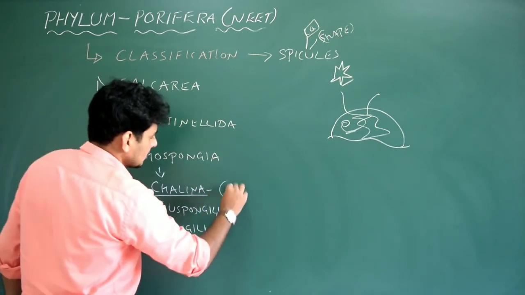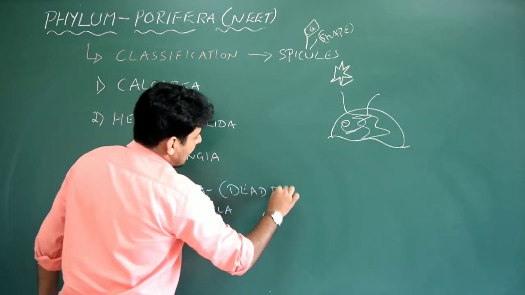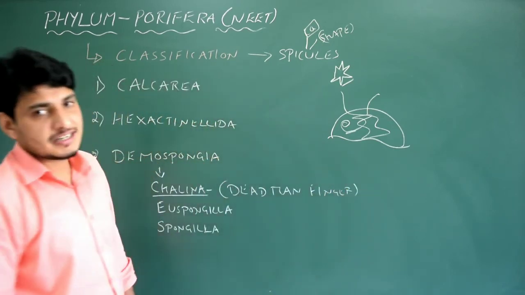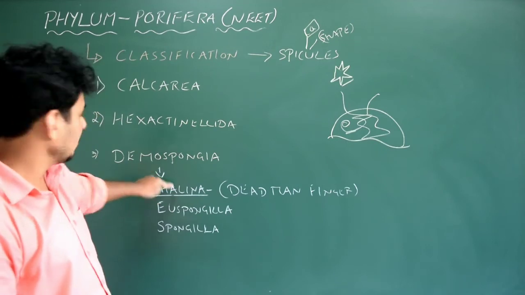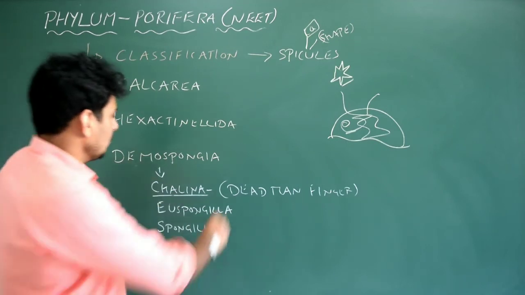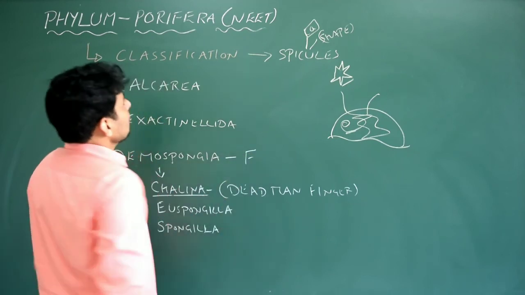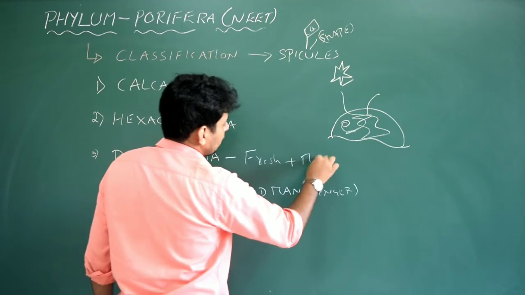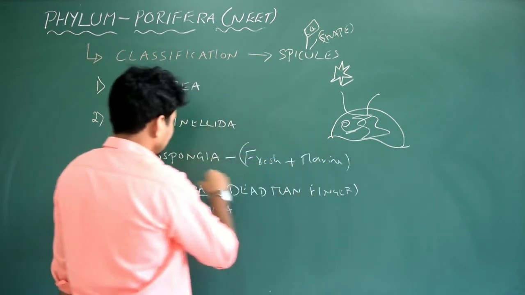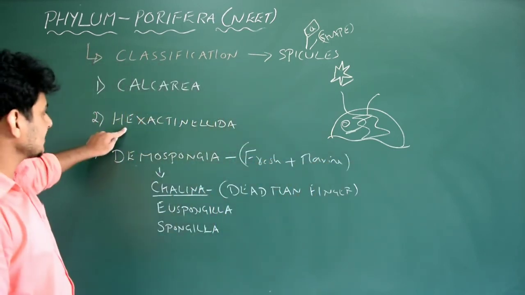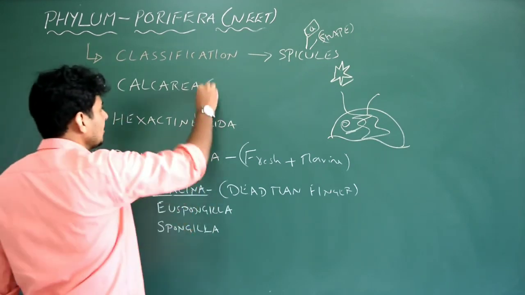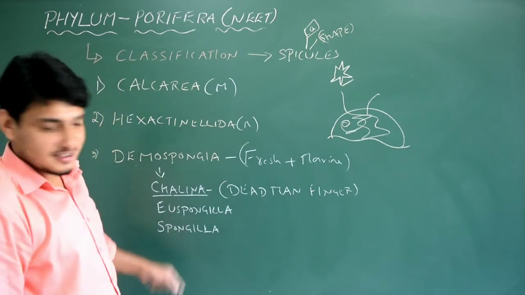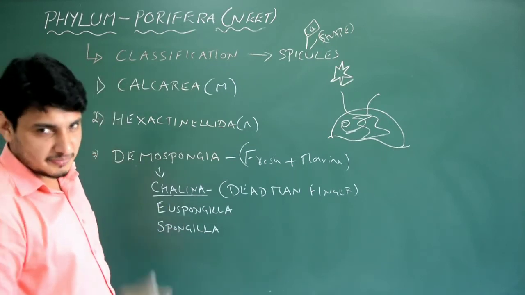Chalina is also called dead man's finger. So there is a chance in NEET: which type of sponge is called dead man's finger? Chalina, which belongs to Demospongia. Done? Or maybe, which class of Porifera are freshwater plus marine water animals? That is only Demospongia. That means Hexactinellida and Calcarea, 100% they are marine sponges. Both are marine, but in this case it is both, because out of the two, any one is identified as freshwater.